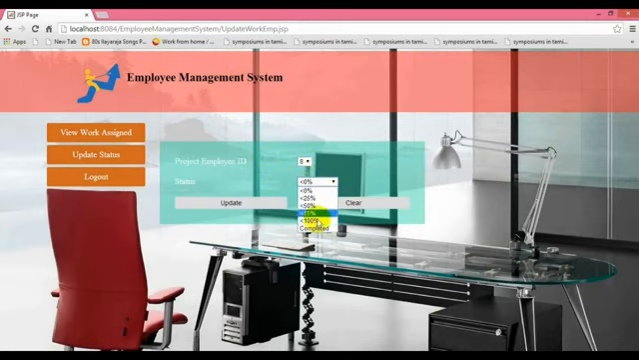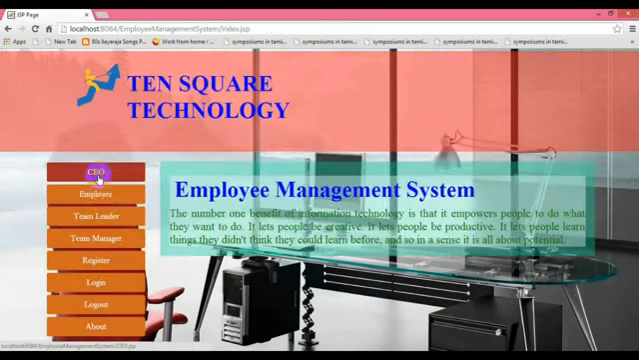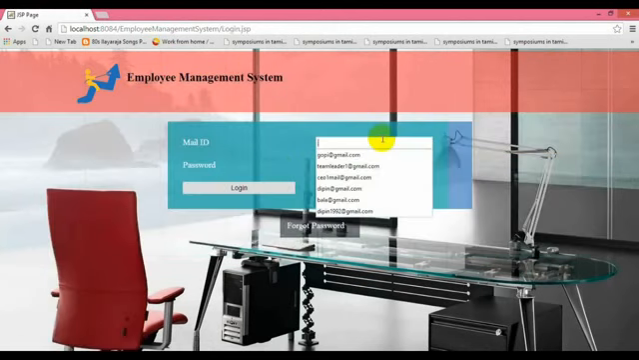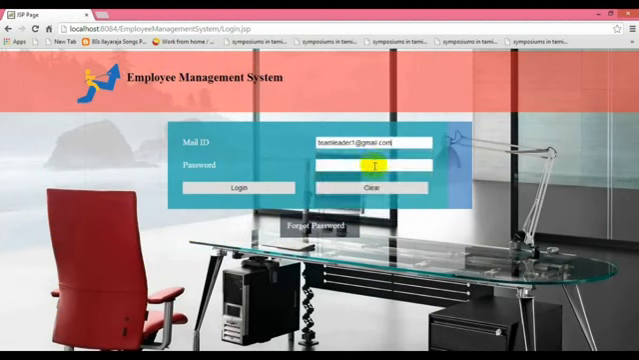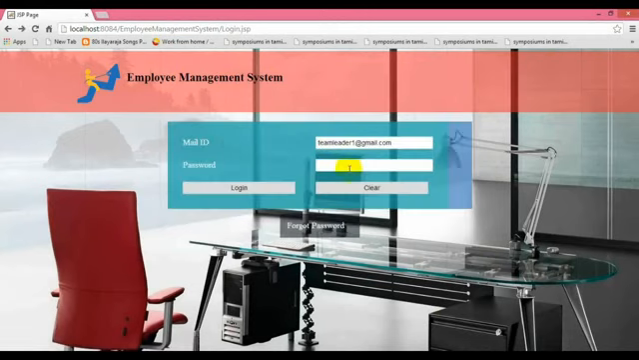Till now the employee has completed his work. He has completed 75% and logout. The team leader can see the employee status wherever the employee is updating his work status. The team leader can check the status of his employee.